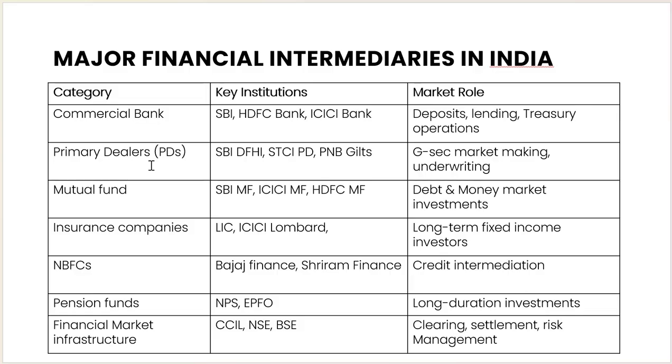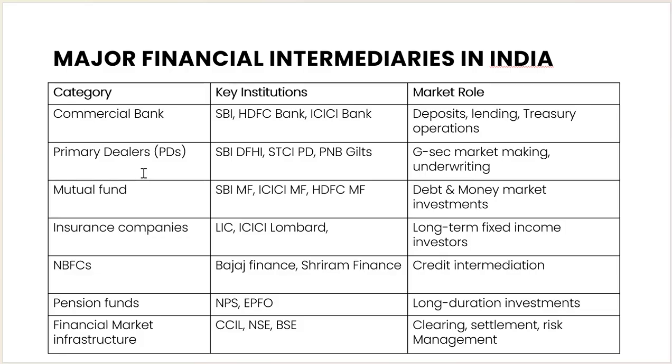Then the NBFCs, non-banking financial companies, like Bajaj Finance, Shriram Finance, these are the NBFCs, and they play an important role as credit intermediaries. Then the pension funds, NPS, EPFO, all these are the pension funds. They are a long term driver for investment, because they invest. We, all the employees, invest funds in the EPFO. And the NPS, those funds come under the pension funds, and when the retirement comes, then those funds are paid to the investors at the time of retirement.